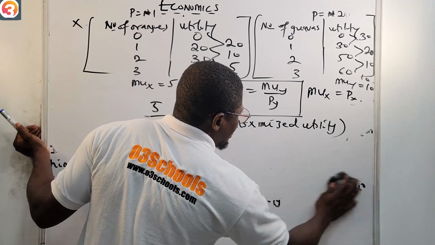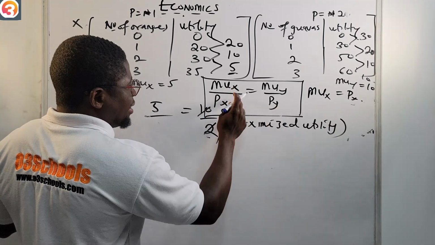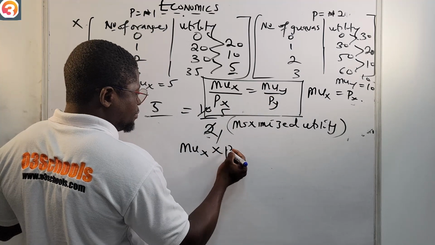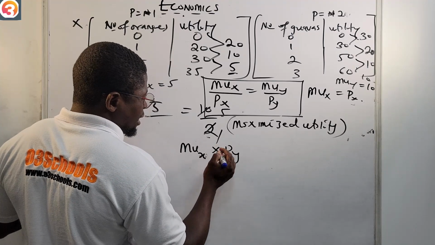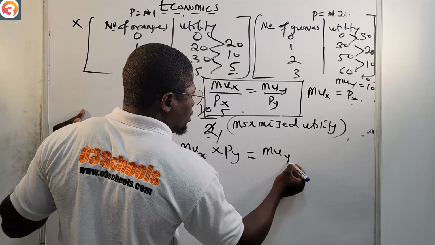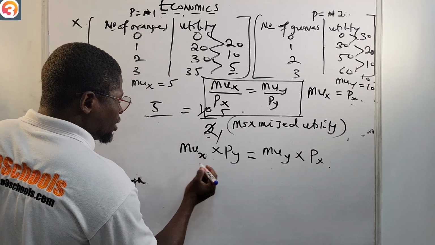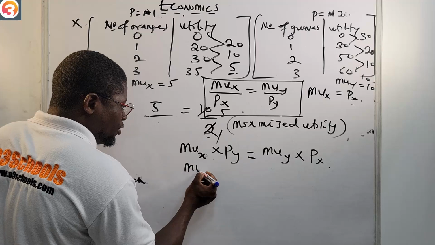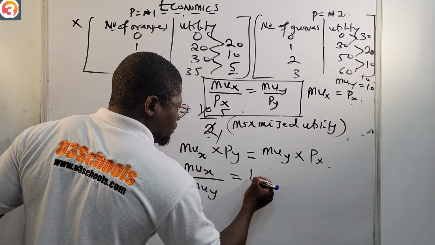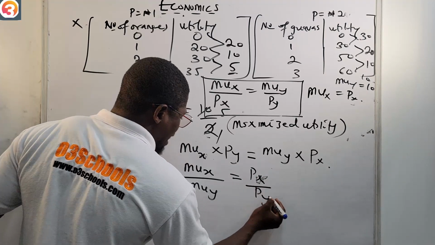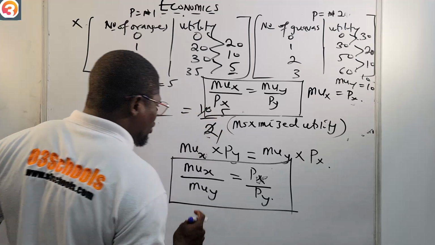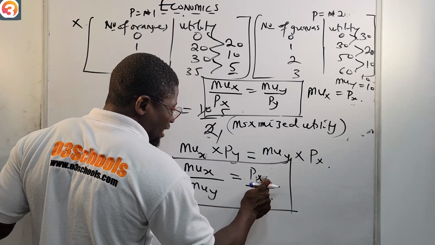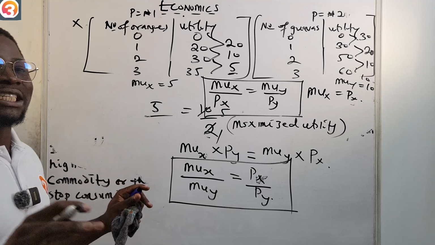Since MUX over PX is equal to MUY over PY, if you cross multiply, MUX times PY is equal to MUY times PX. Then you can divide by MUY and by PY, so I'm going to have MUX over MUY is equal to PX over PY. So if the ratio of the marginal utility of product X to the marginal utility of product Y is equal to the price of product X over the price of product Y, then we say the consumer also has maximized utility.